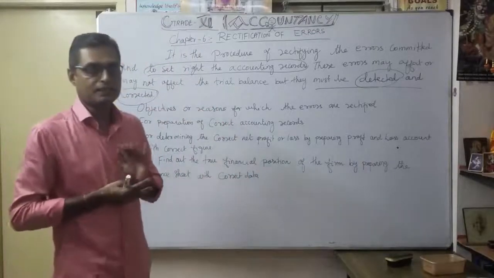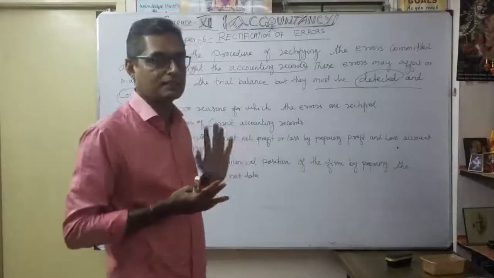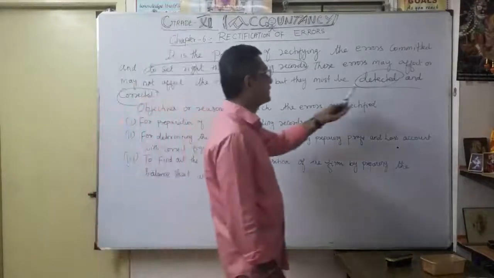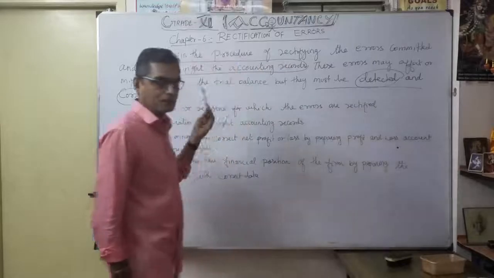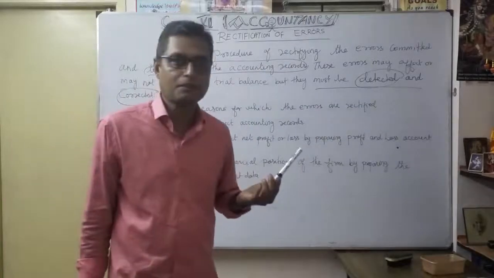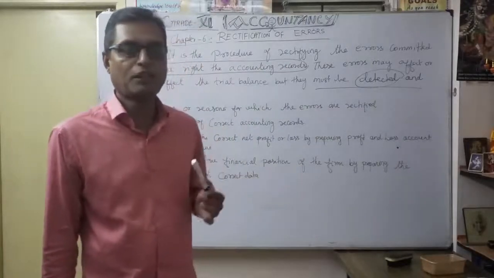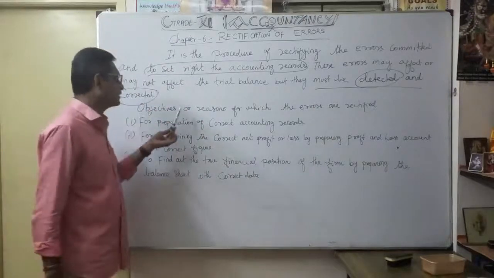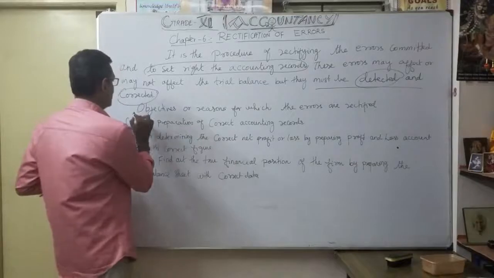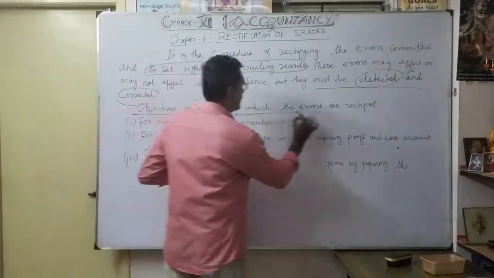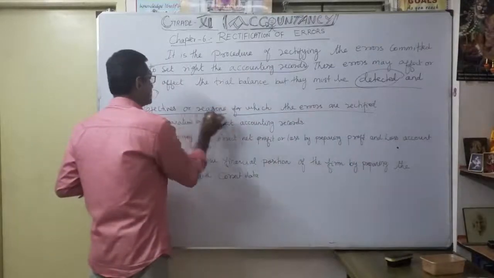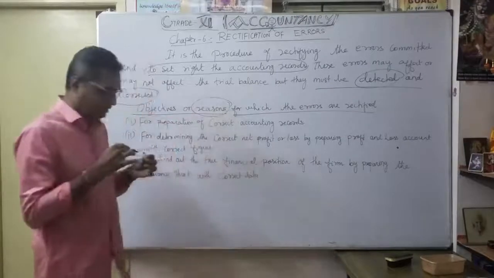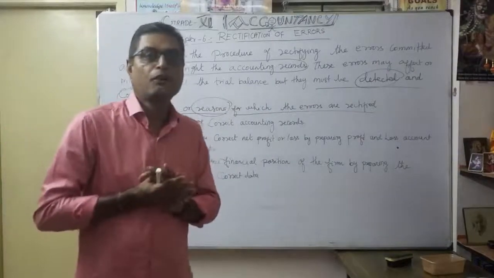So when any errors occur, what is the necessity? They must be detected and corrected. Whether they affect the trial balance or not is a different matter, but once you analyze the error, you want to rectify it. So what are the objectives or reasons for which the errors are rectified? Why do you want to rectify the error?